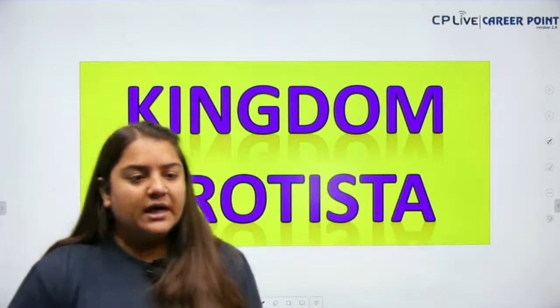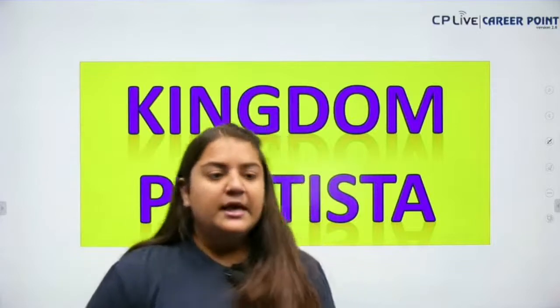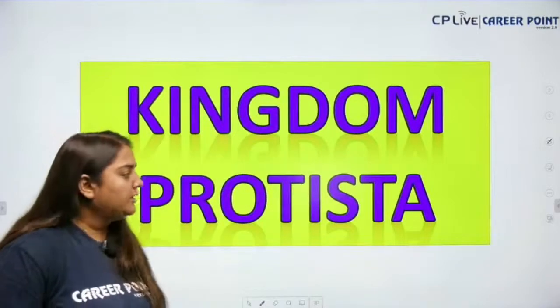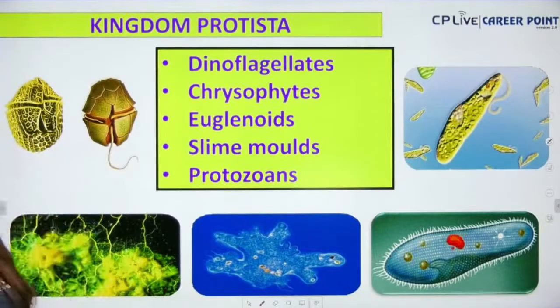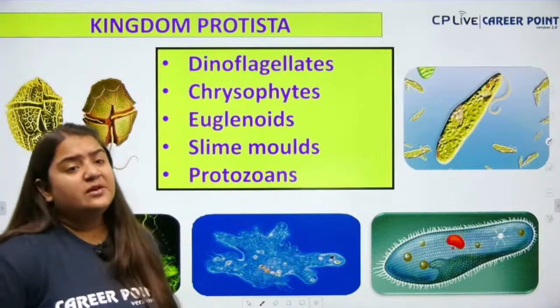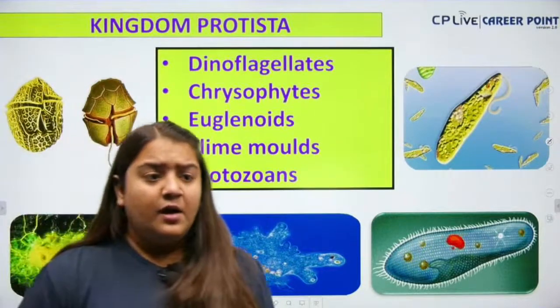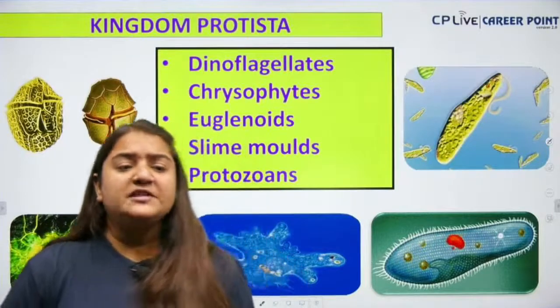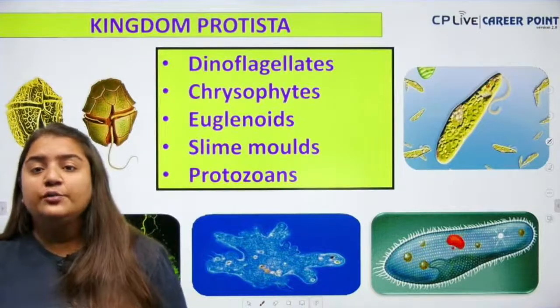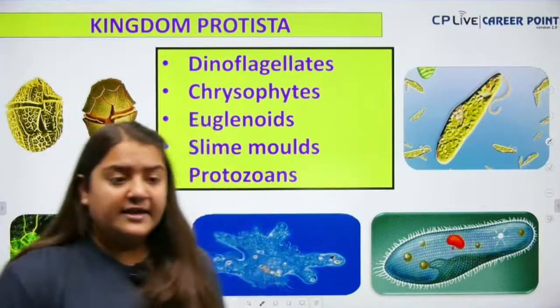And now we are going to start kingdom Protista. Okay, so kingdom Protista, bache, what are the characteristics of kingdom Protista? Kingdom Protista is the unicellular eukaryotic organism. What is kingdom Protista, bache? Kingdom Protista is the unicellular eukaryotic organism.